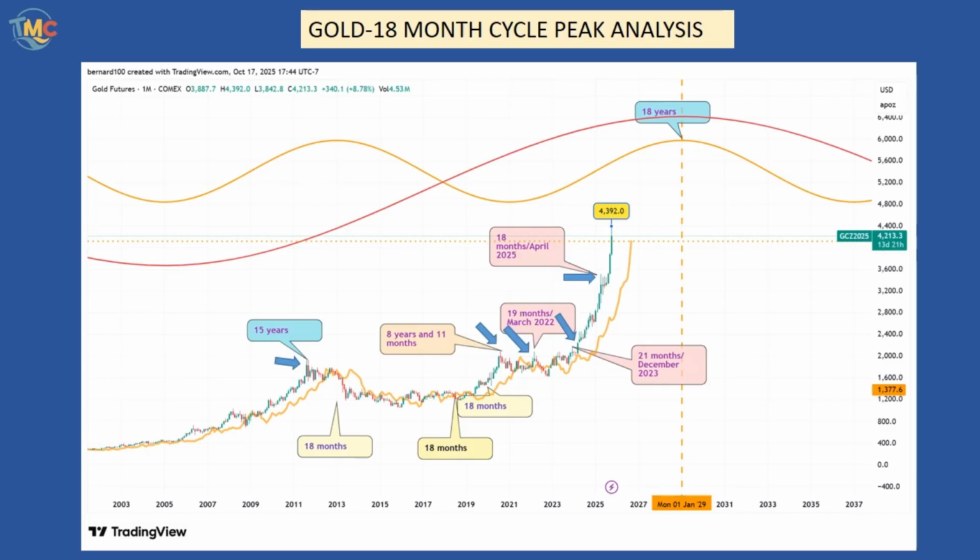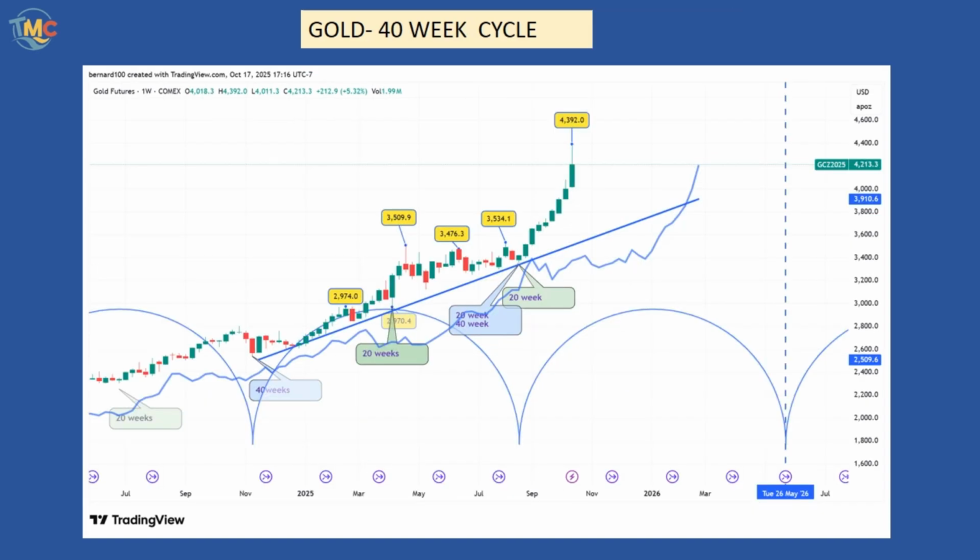From the trading perspective, it is better to use the daily cycle, or for mid-term the weekly cycle. Speaking of the weekly cycle, let's see what information the 40-week cycle gives to us. According to the Hurst rule of synchronicity, the August 20th low was the 18-month low, but was also the low of all the shorter cycles, like the 40-week.